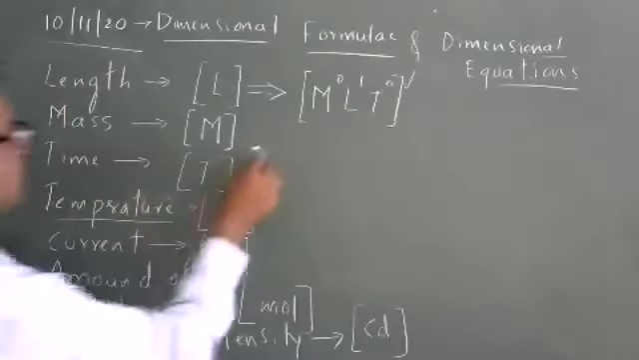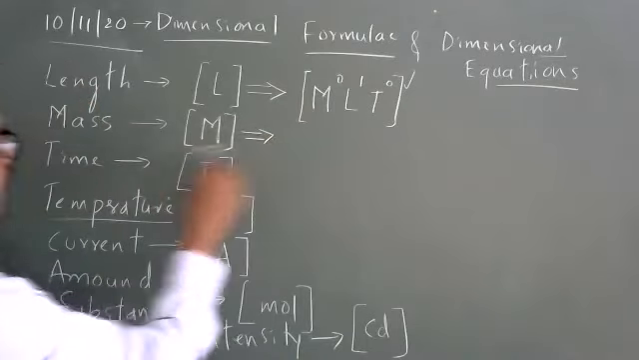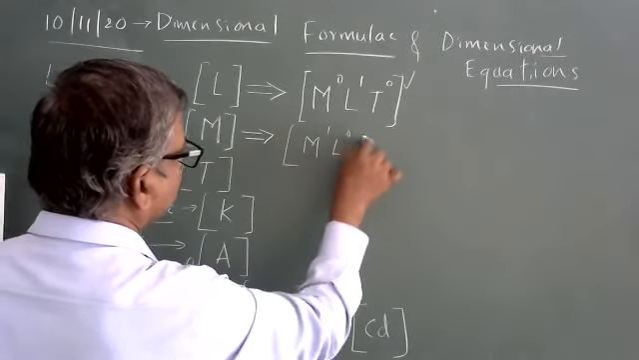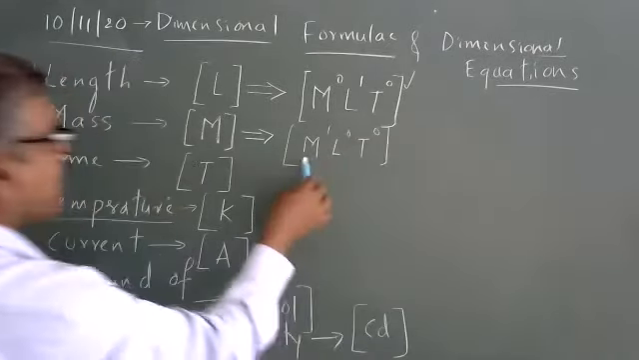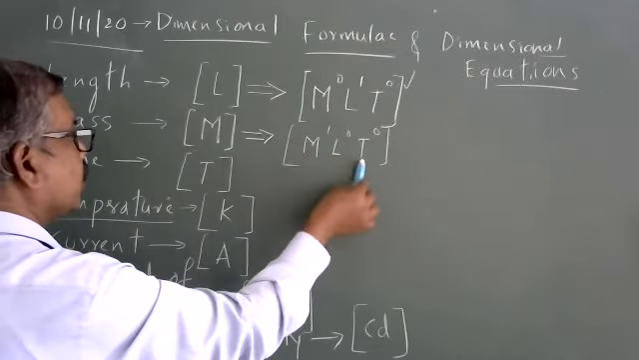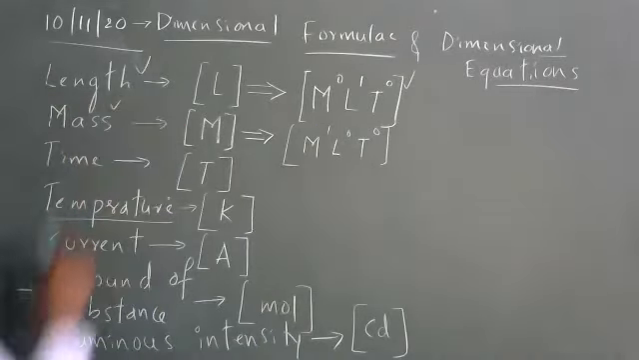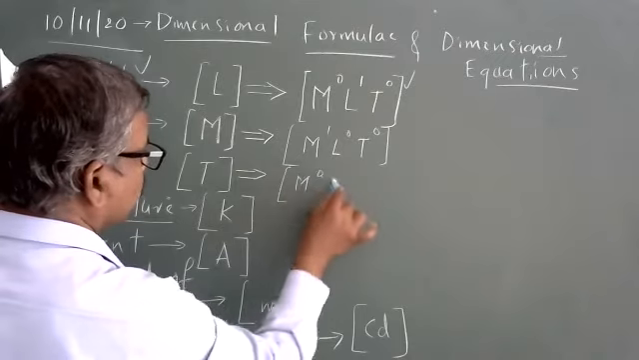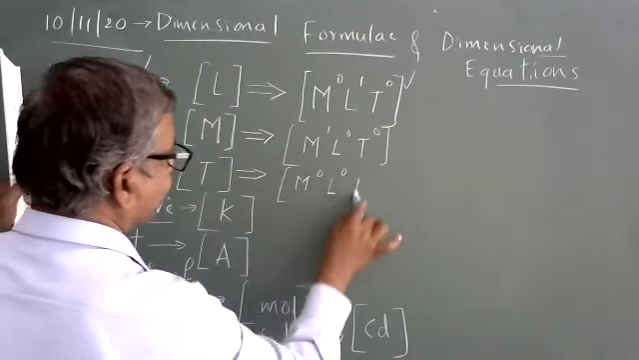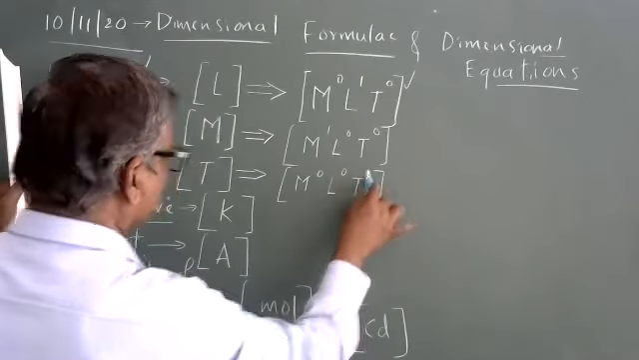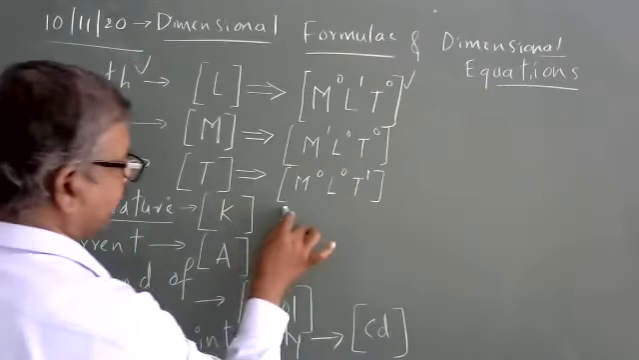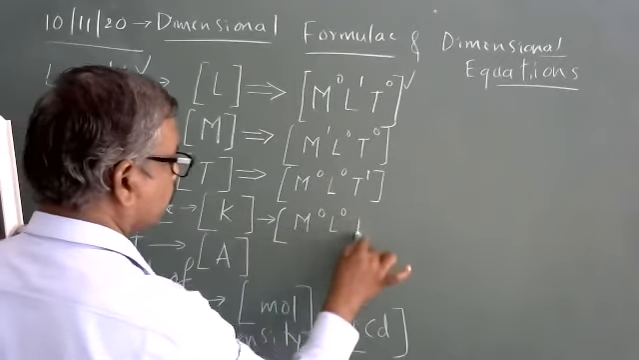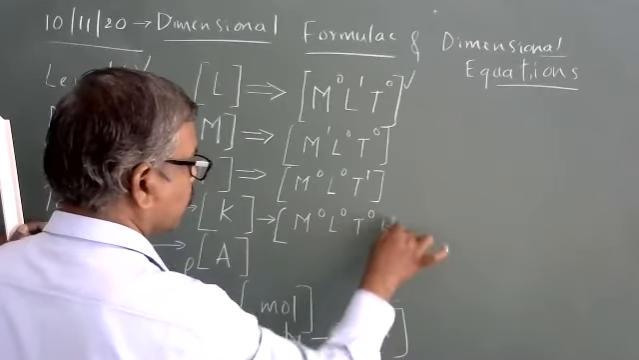Next, if somebody asks you what is the dimensional formula of mass, it is M raised to 1, L raised to 0, T raised to 0. Means mass raised to 1, length raised to 0, time raised to 0. Similarly for time, I can write mass raised to 0, length raised to 0, time raised to 1. Now, if somebody asks you about temperature, you can write mass raised to 0, length raised to 0, T raised to 0, then K raised to 1.